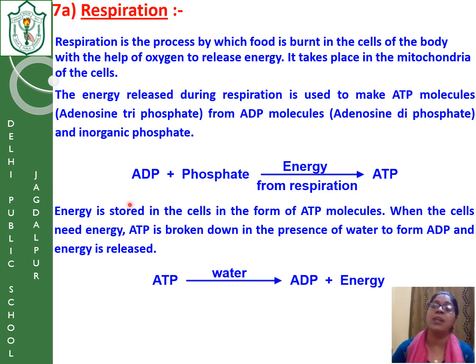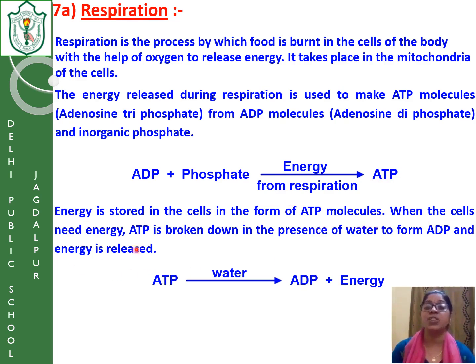In our body cells, ADP molecules are present, adenosine diphosphate. When the food is burnt, the phosphate group is added. Inorganic phosphate is also present in the cell. They both get combined after the food is burnt, because glucose is broken down to pyruvate, pyruvate is broken down to carbon dioxide, and they get joined. For joining, some of the energy is used, and this produces an important molecule called ATP, which is stored in the mitochondria. Energy is stored in the cells in the form of ATP molecules.